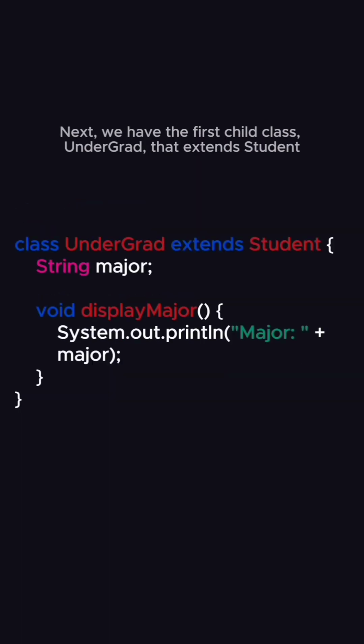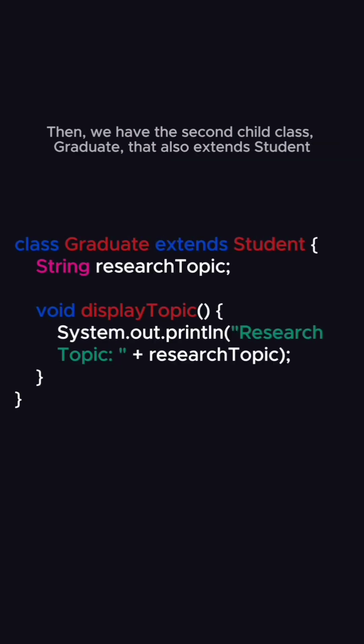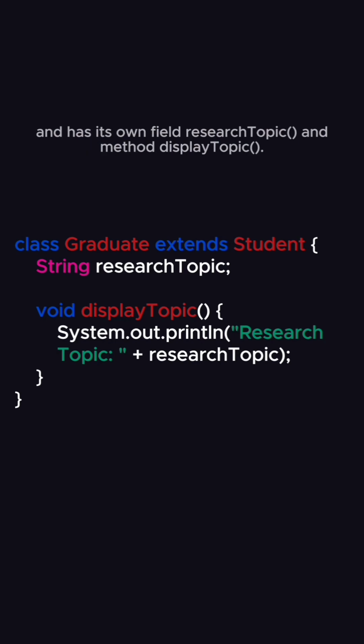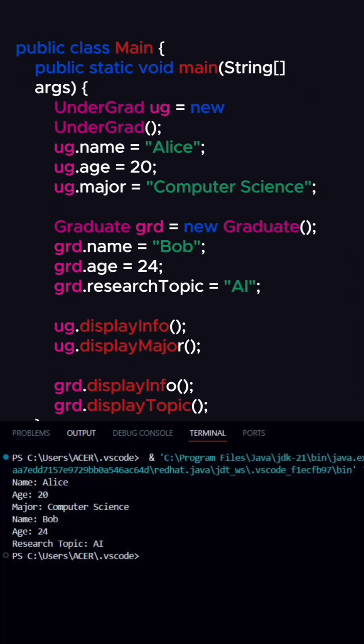Next, we have the first child class, undergraduate, that extends student. This class displays the major of the student. Then we have the second child class, graduate, that also extends student. Graduate inherits name, age, and displayInfo from student and has its own field research topic and method display research topic. Finally, let's create instances of undergraduate and graduate in our main method and call their methods. When we run this code, both undergraduate and graduate can access the displayInfo method from student, along with their own methods.